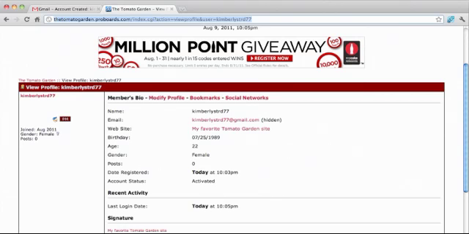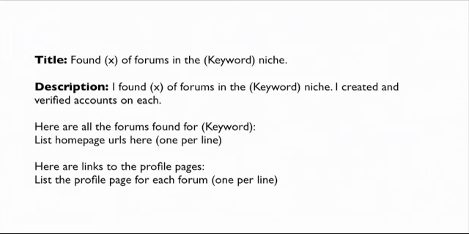Once you've completed the task of registering on all the forums and then editing the profiles, it's time to submit a report. For the report title, put found X number of forums in this keyword niche. Then in the description, put I found X number of forums in this niche and I created and verified accounts on each. Here are the list of all forums found for that particular keyword.